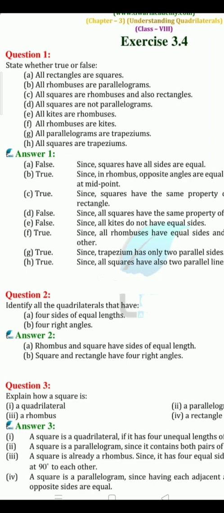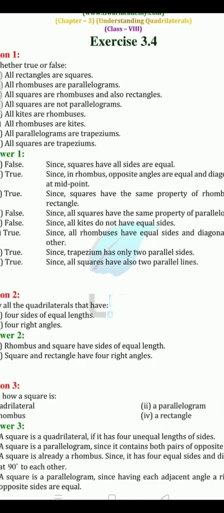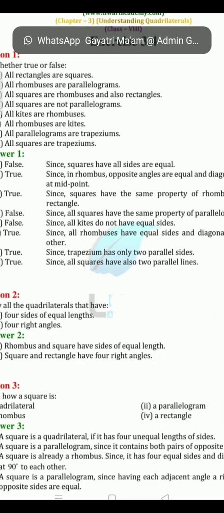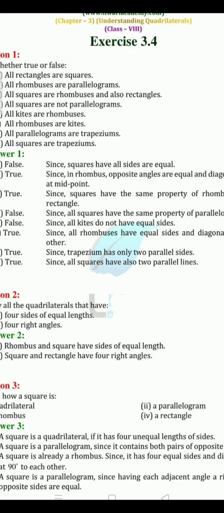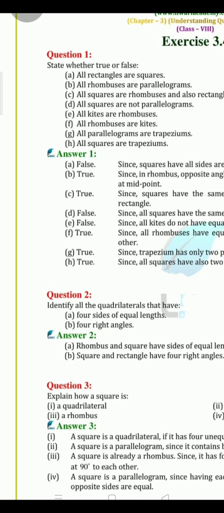Question number 3. Explain how a square is a quadrilateral. Now what do you mean by a quadrilateral? That's what you have to define. A square has four sides, and a quadrilateral is a figure drawn with the help of four sides. So yes, got it? So a square is a quadrilateral. Next, how is a square a parallelogram? Kids, in a parallelogram, opposite sides are parallel, and even in a square, opposite sides are parallel. So yes, a square is a parallelogram.